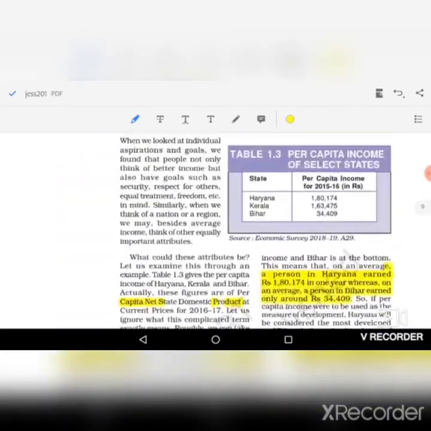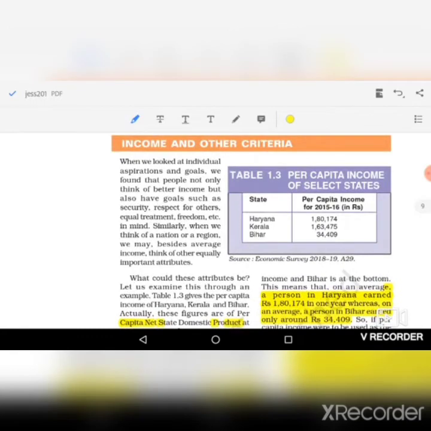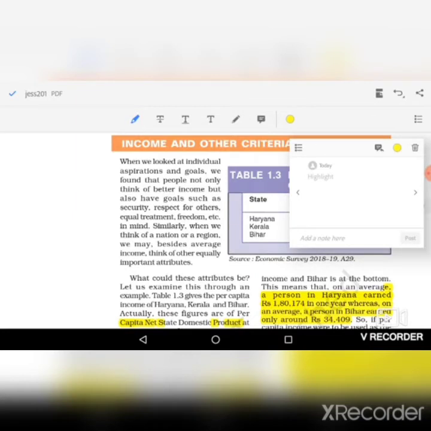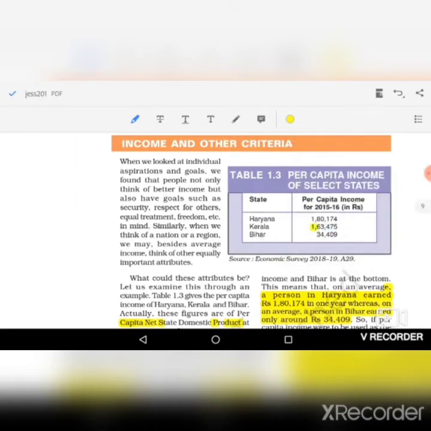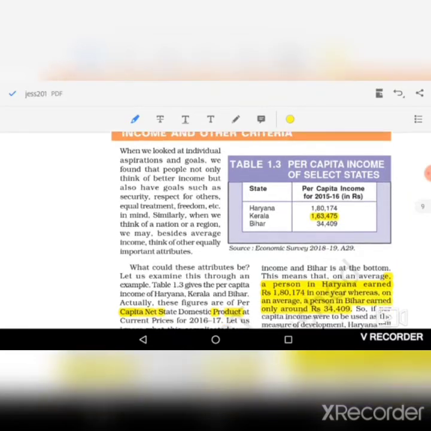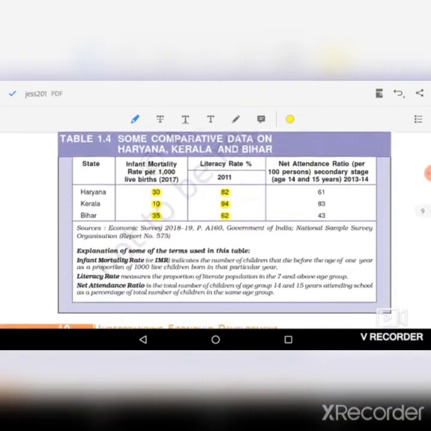As we have seen above, in case of per capita income, Kerala's per capita income is lower than Haryana. But in case of other attributes other than income, Kerala is higher than Haryana.